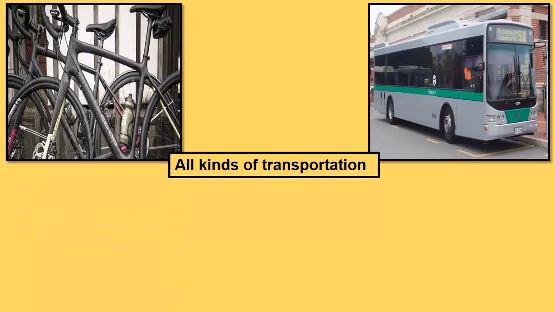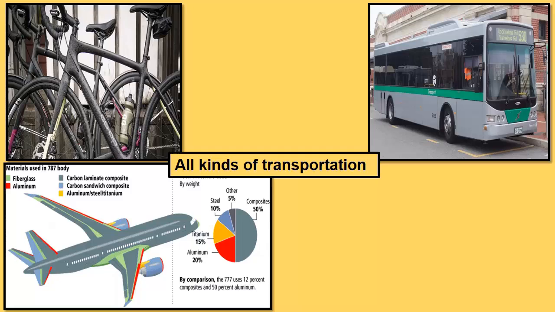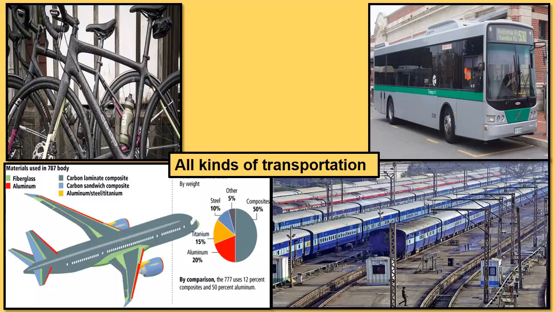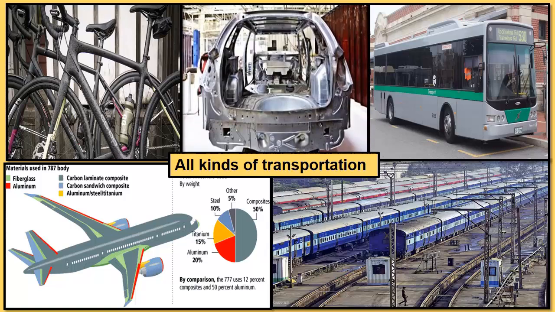Yes children, your bicycle or your transport vehicles, trucks and even your aircraft, the railways and the railway structures, and of course the car, your metro and the mono with the gondola, all kinds of transportation are made up of metals only.